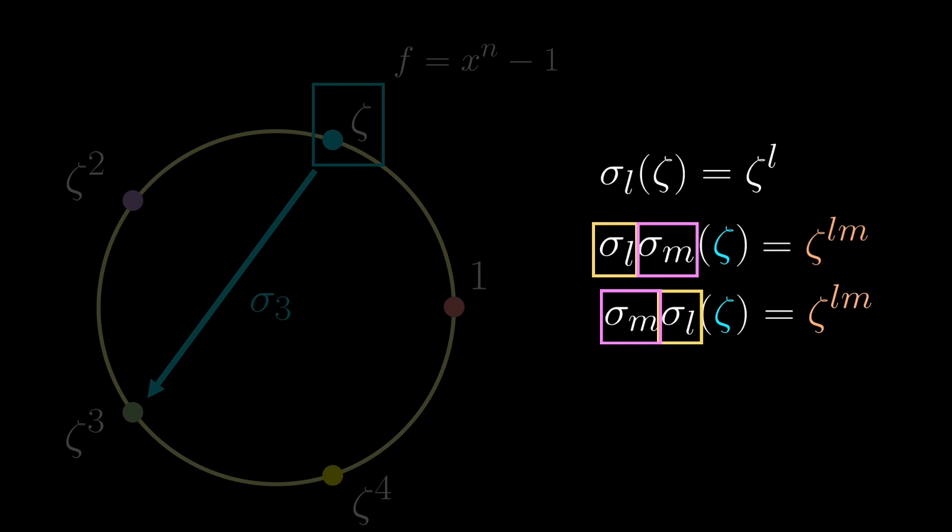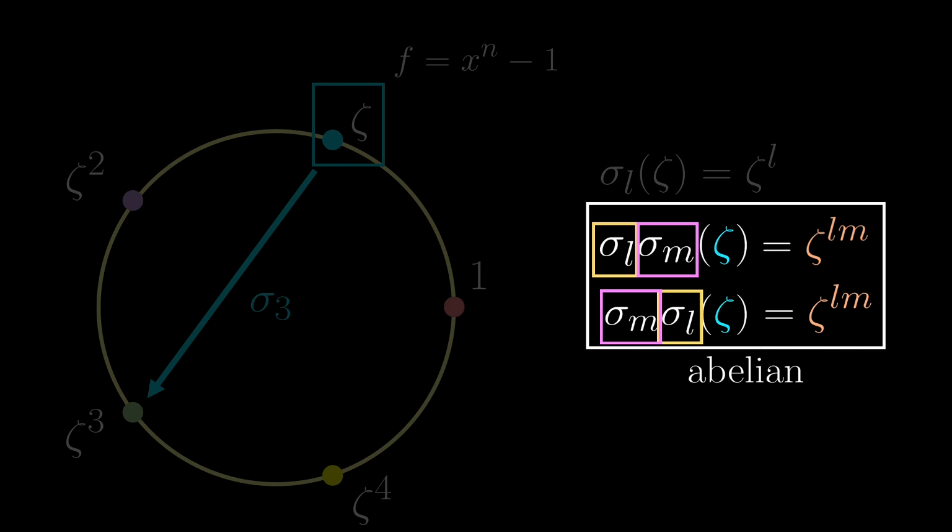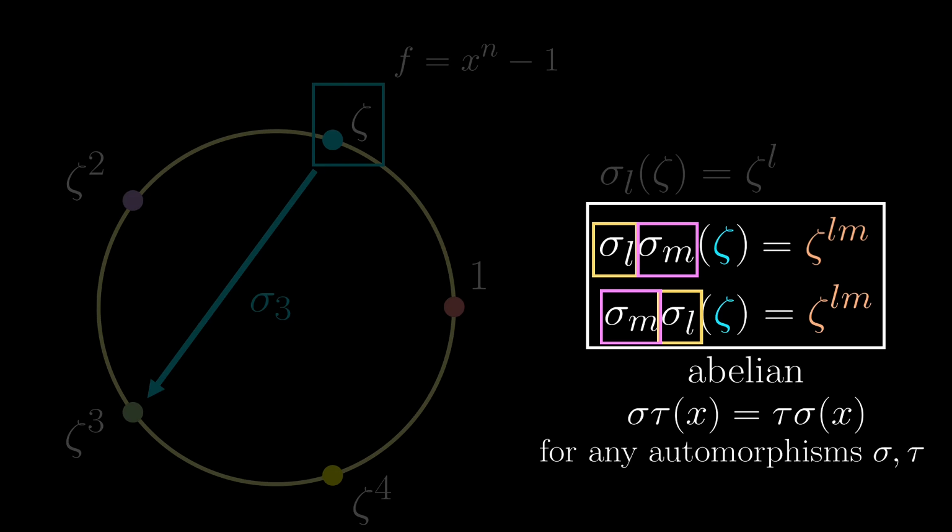This turns out to be a special property that only some Galois groups will have. This kind of group is called abelian. To be absolutely clear, an abelian Galois group is one where swapping the order of automorphisms yields the same result. So the Galois group, where we consider this polynomial x to the n minus 1, is abelian.